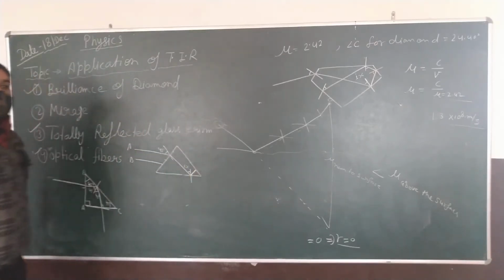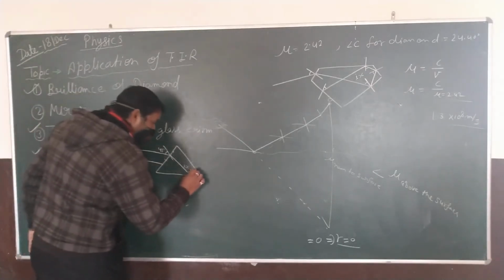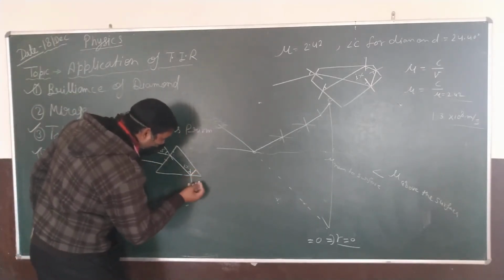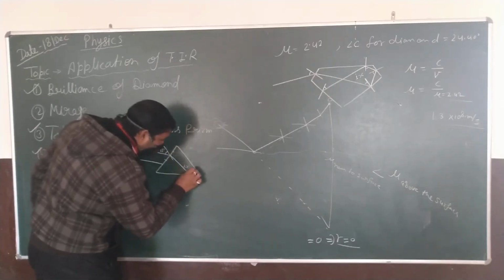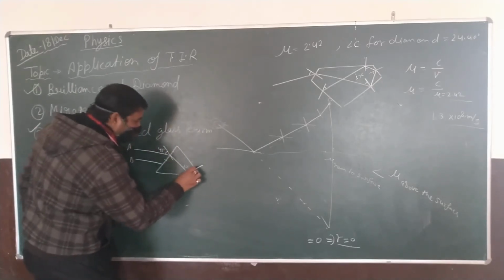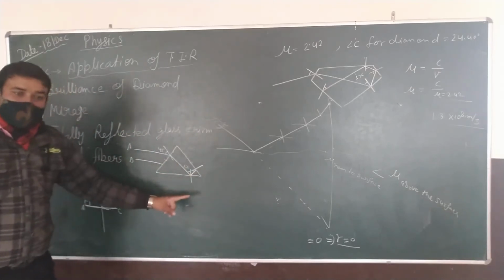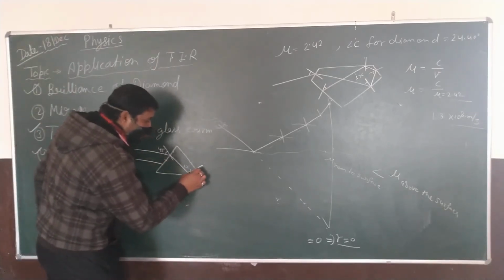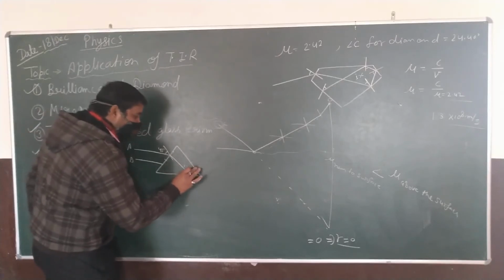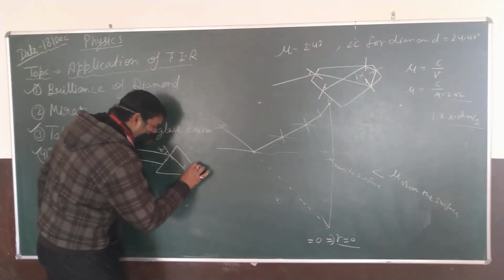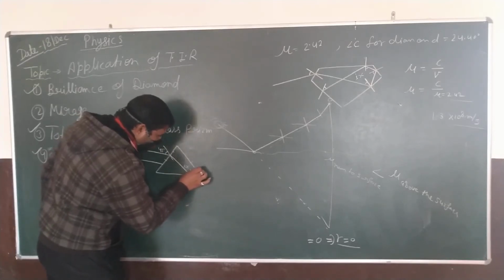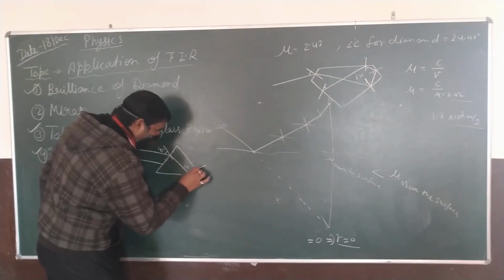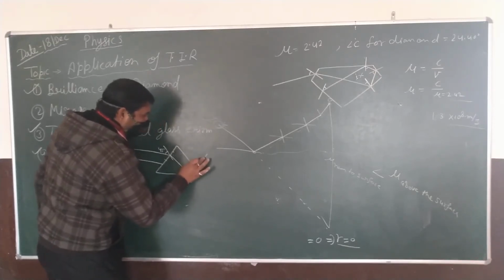Okay, and now it is observed that the angle of incidence is smaller than the critical angle and the light emerges out, and this is your normal and this is the actual path of light.